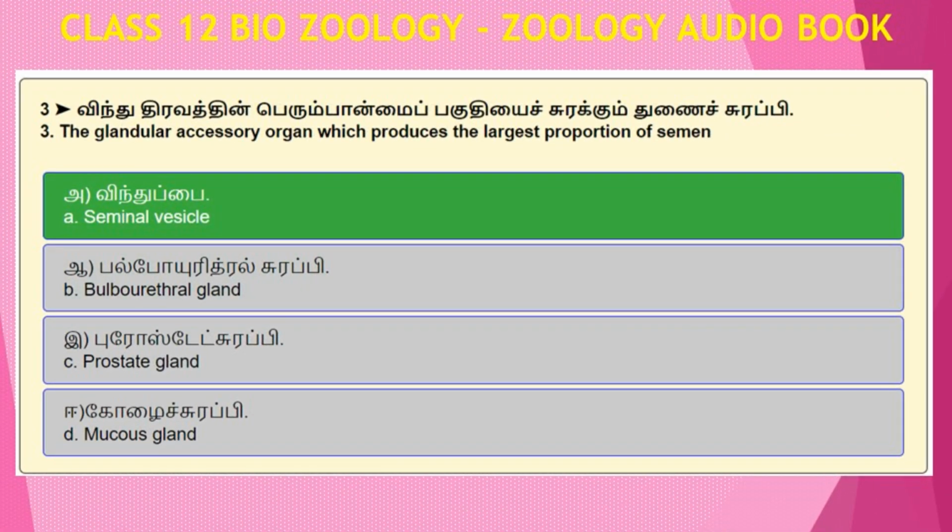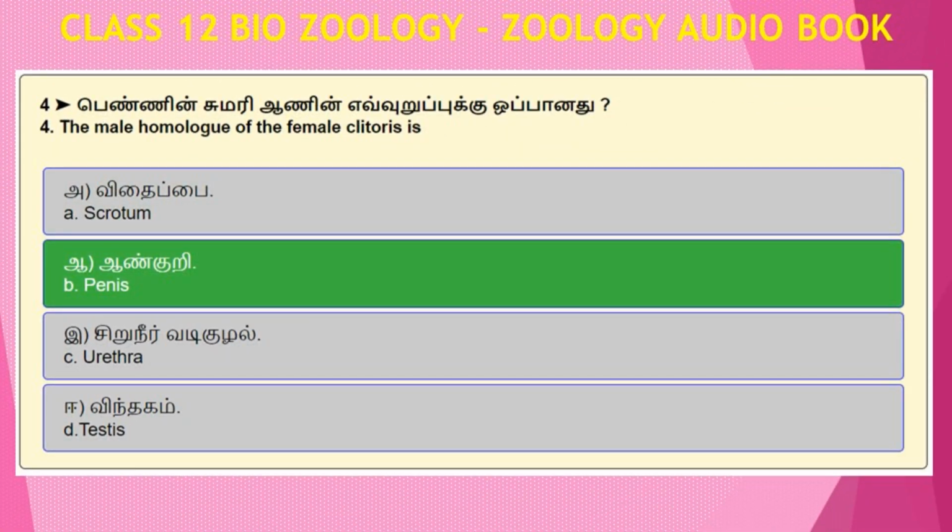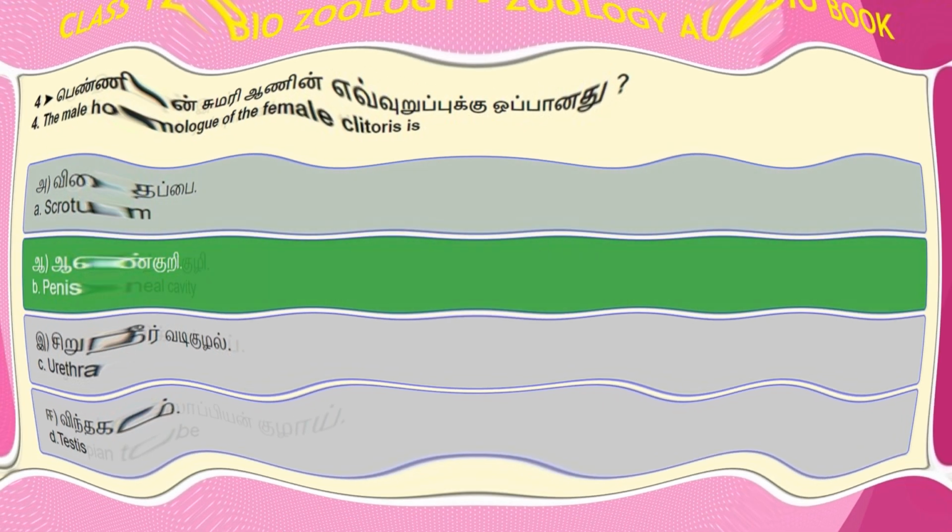Question number 3. The glandular accessory organ which produces the largest proportion of semen. Option A, seminal vesicle. Option B, bulbourethral gland. Option C, prostate gland. Option D, mucus gland. Answer to this question number 3 is Option A, seminal vesicle. Question number 4. The male homologue of the female clitoris is Option A, scrotum. Option B, penis. Option C, urethra. Option D, testis. Answer to this question number 4 is Option B, penis.